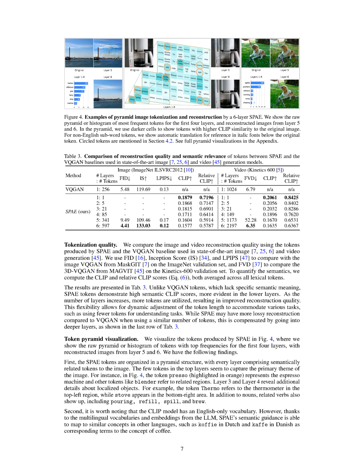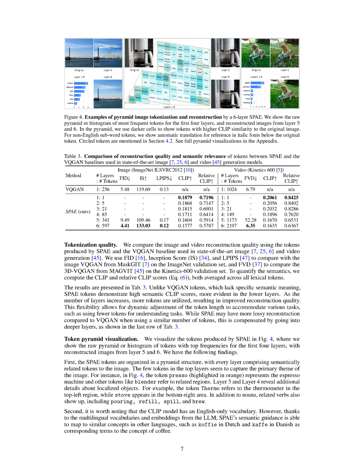Firstly, the tokens in the SPAE model are arranged in a pyramid-like structure, with each layer containing tokens that are semantically related to the image. The top layers, although containing fewer tokens, seem to capture the main theme of the image. For example, in one of the images, the token presso, highlighted in orange, represents an espresso machine, while other tokens like blender refer to related objects.